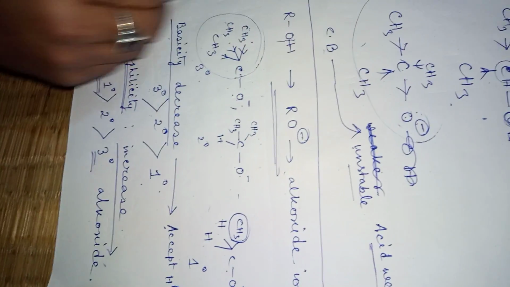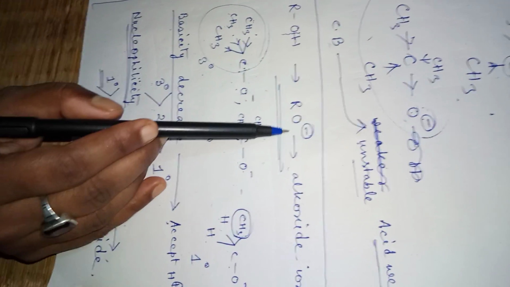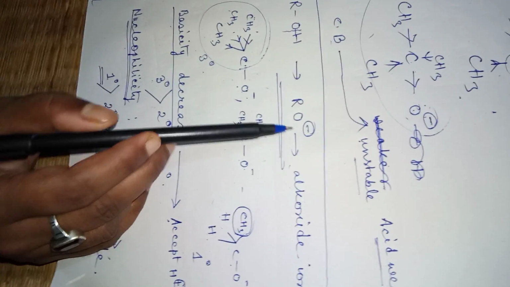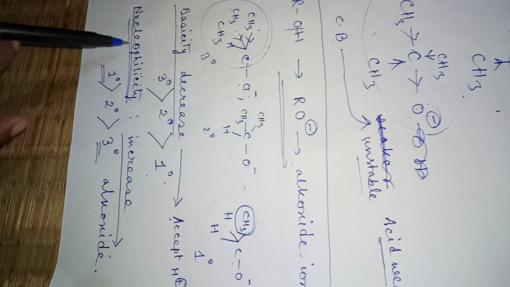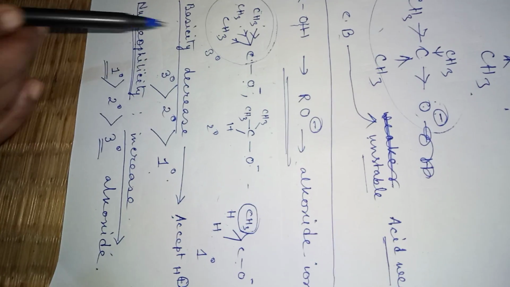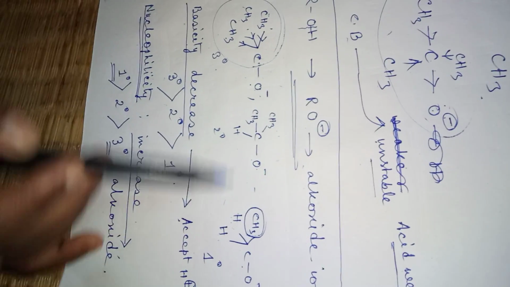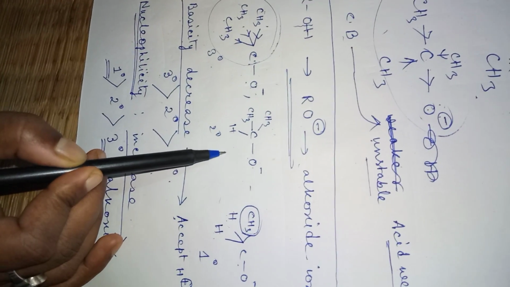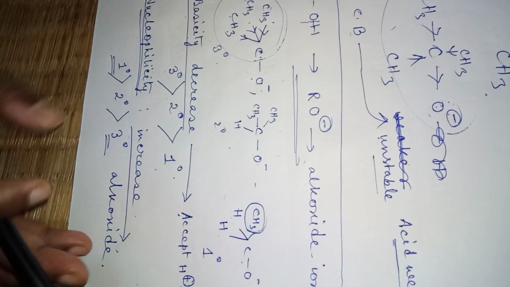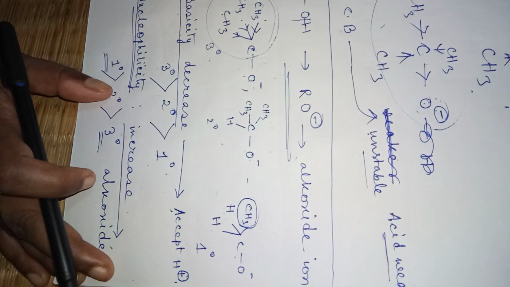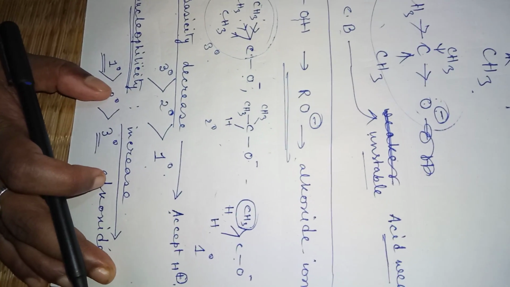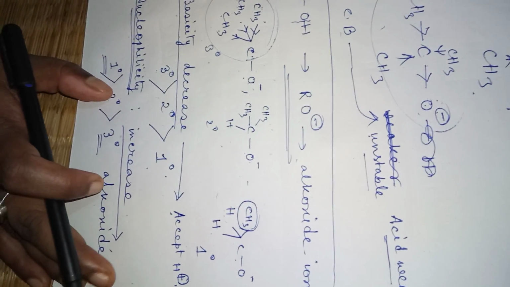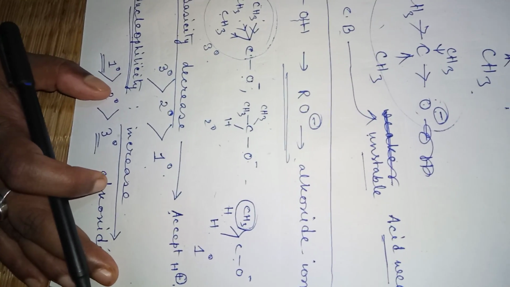So in this video we have only discussed the character of the alkoxide ion, how it can act as a base, and how it can act as a nucleophile. Between the different alkoxide ions, we have compared the tertiary alkoxide ion, secondary alkoxide ion, and the primary alkoxide ion. Am I clear to all of you? In the next video we will discuss the other reactions of the alcohols.